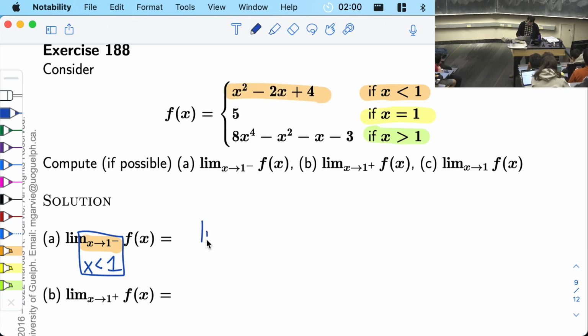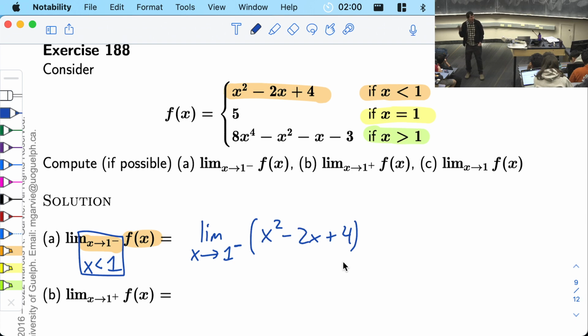So this thing is equal to the limit as x goes to 1 minus. And the point is that we can replace the function f with this nice quadratic, x squared minus 2x plus 4. And x squared minus 2x plus 4 is a polynomial. And because it's a polynomial, we can just plug in.